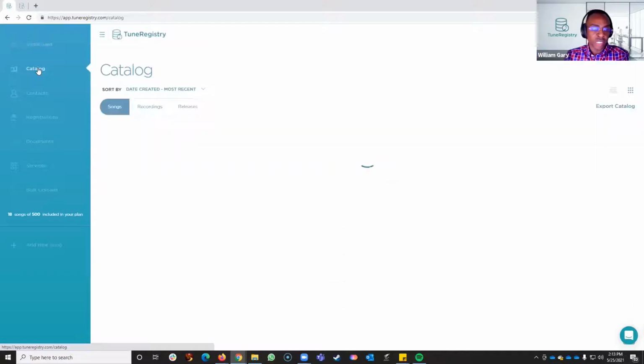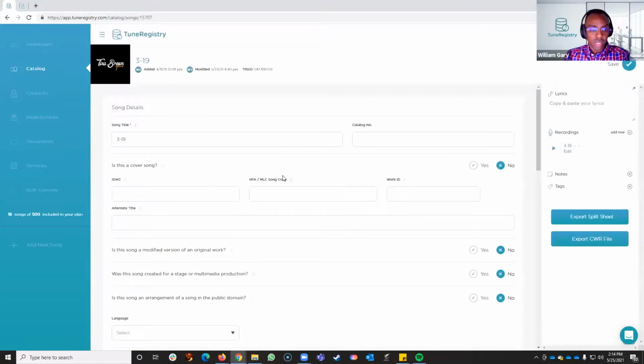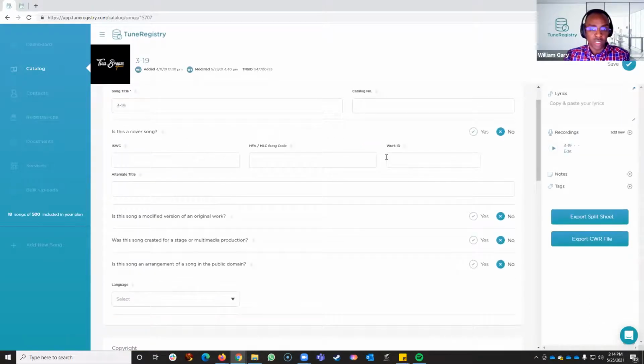And our implementation relies solely on the unique identifiers, which are the HFA song code and or the ISWC code for the works. So for our existing customers, they will already have their catalog data in our system. For new customers, they can upload their work at this time in CWR format. And then as part of the registration process, within the song catalog, we have fields for the different identifiers.